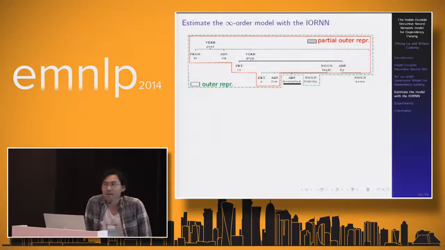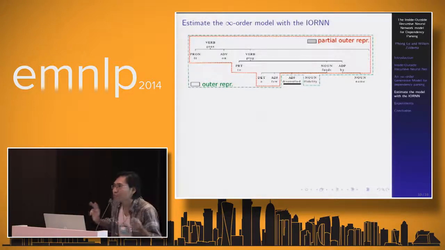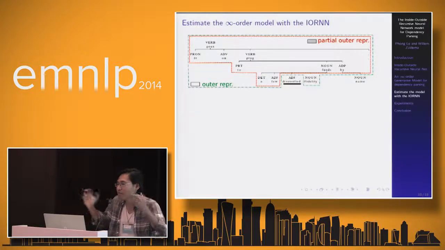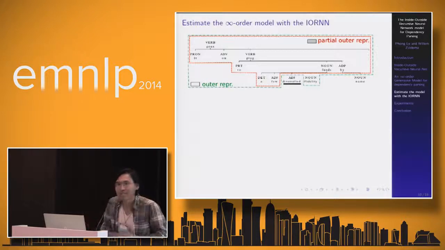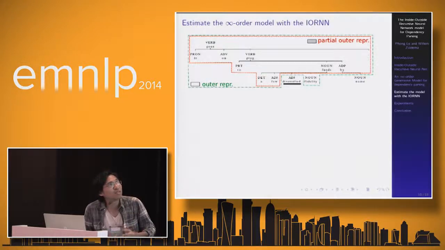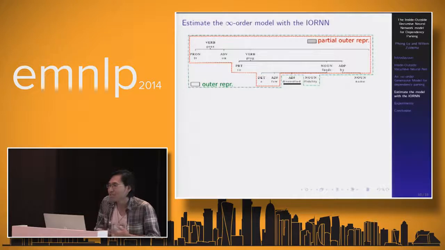To do that, firstly, we need to distinguish two types of context. The first one is the full context: given a full tree, the context is the full context around a phrase. The other type is the partial context, which is the context used to generate a token. We use the outer representation to capture the full context, and we use a new vector, which we call the partial outer representation, to capture the partial context.